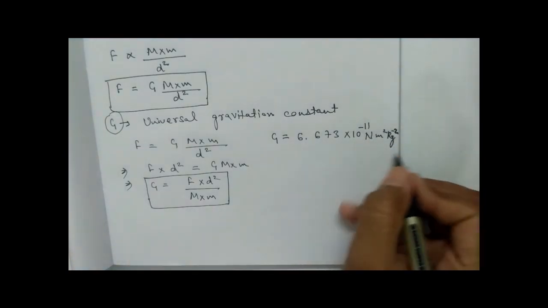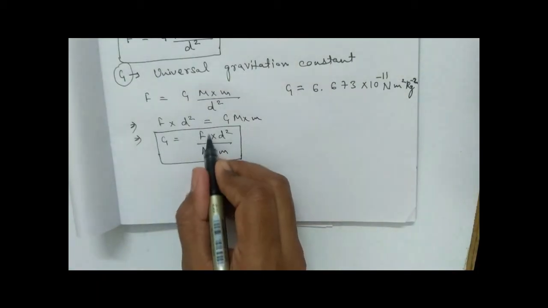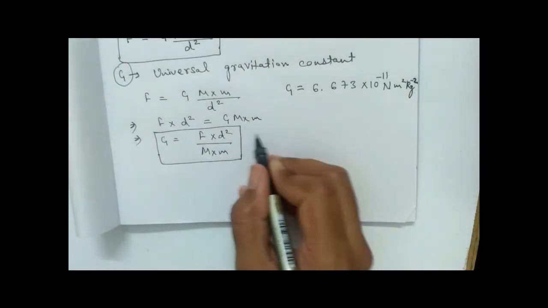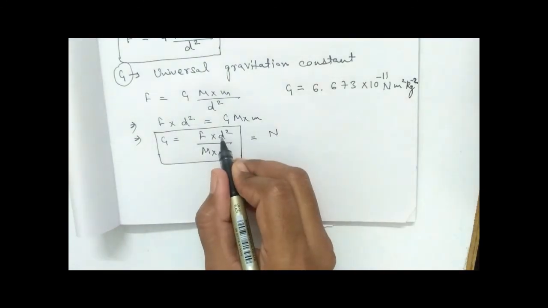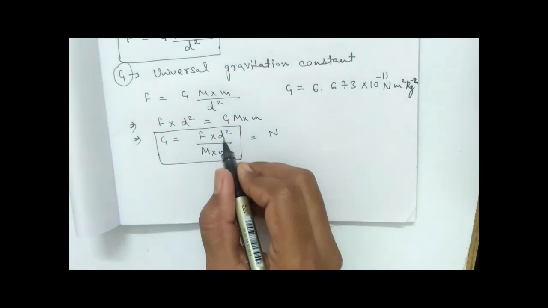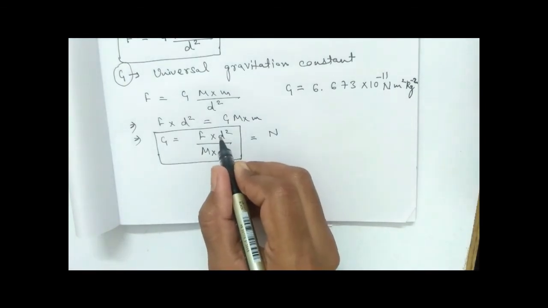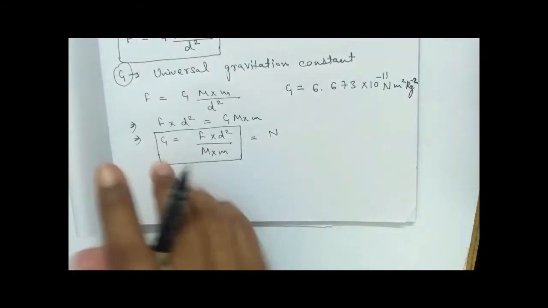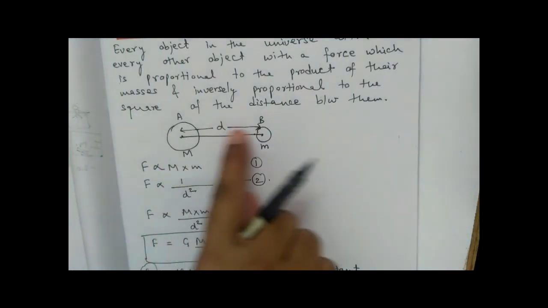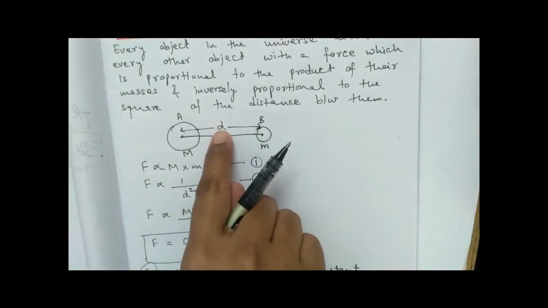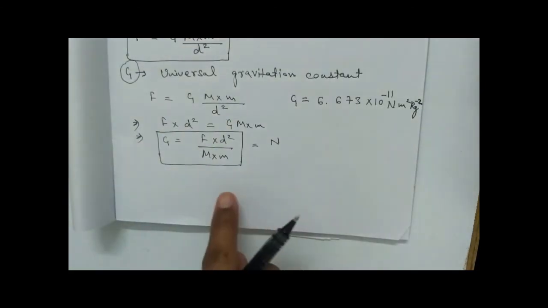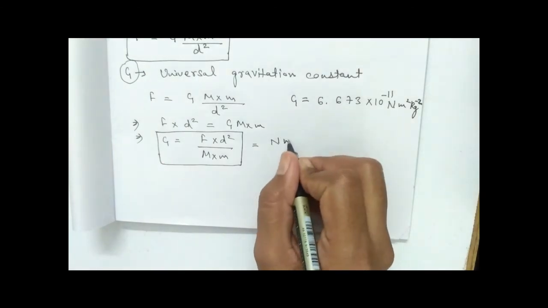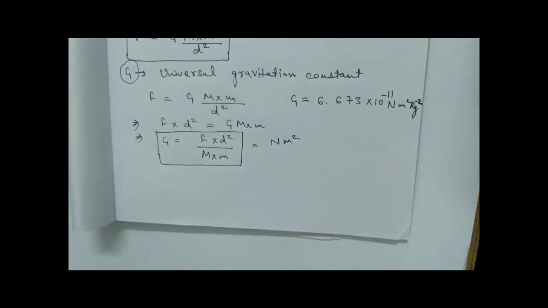From where has this unit come? See here, what is the SI unit of force? Newton. So in the numerator I'll write Newton. Now what is the SI unit of distance? Meter, because small d is the distance between two objects, so it will have some value in meter. I'm writing it as m square.